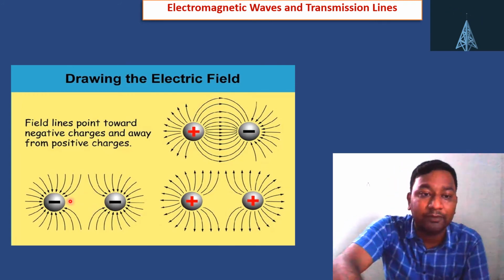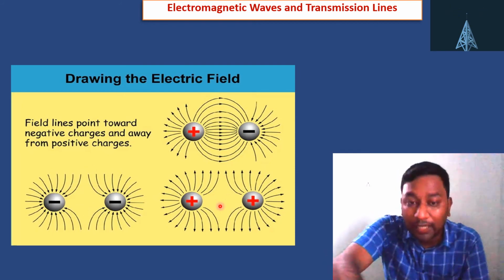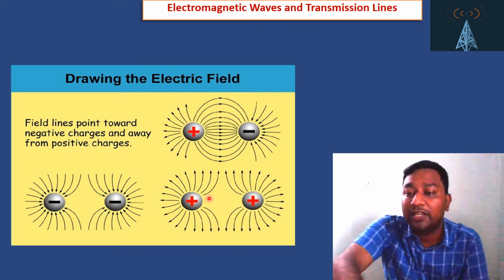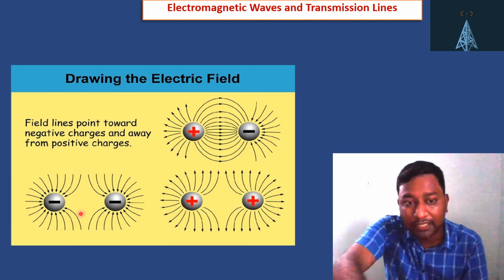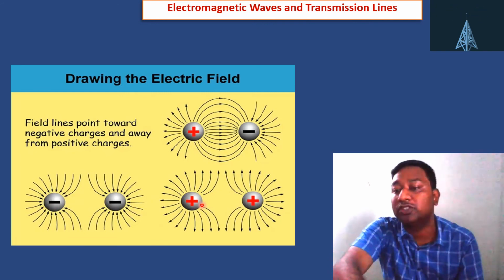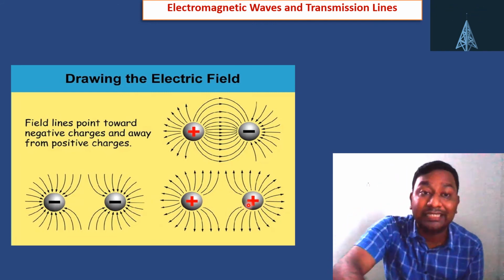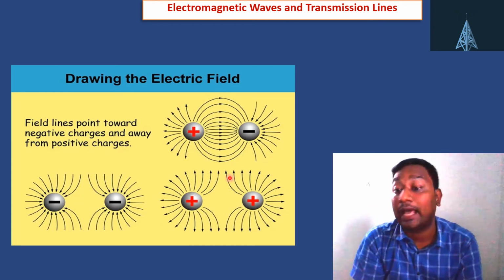Similarly, if both are negative, then they will repel each other, so the field lines or electric field will look like that. Similarly for both positive, the electric field will look like that. So there are three particular conditions: one is positive and negative, another is both negative, another is both positive. Okay, so that is the overall drawing of the electric field lines.